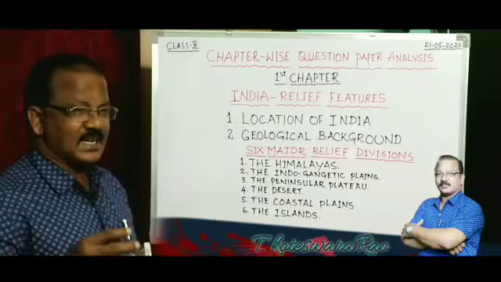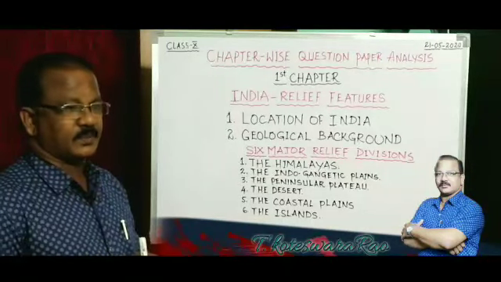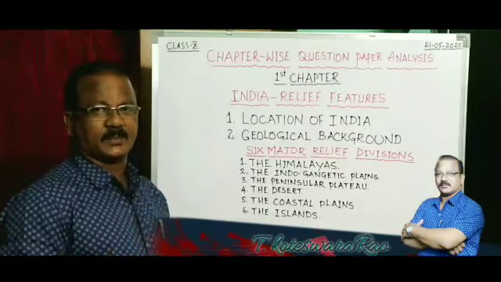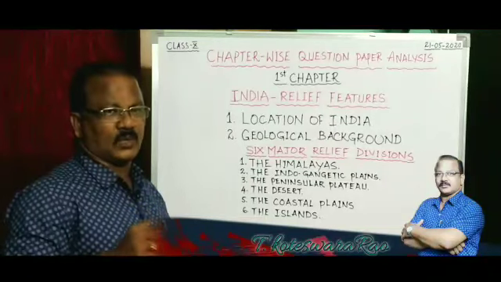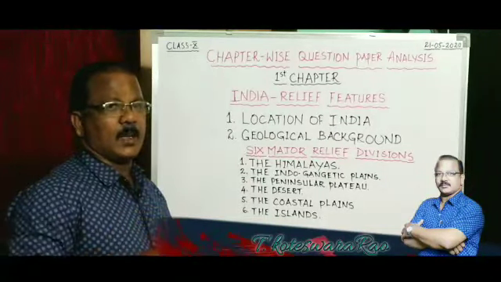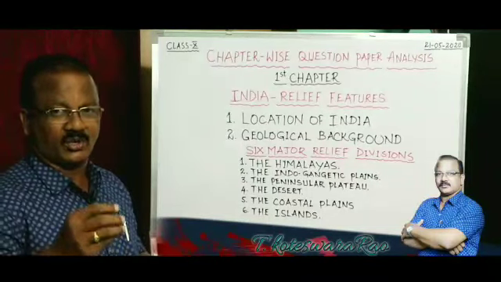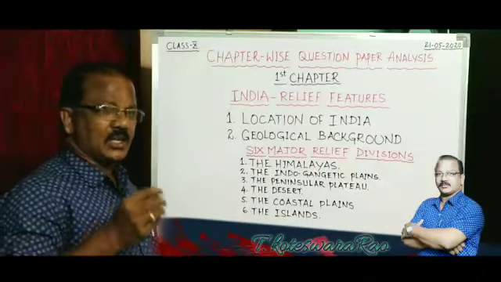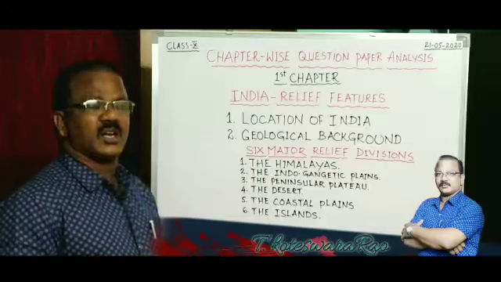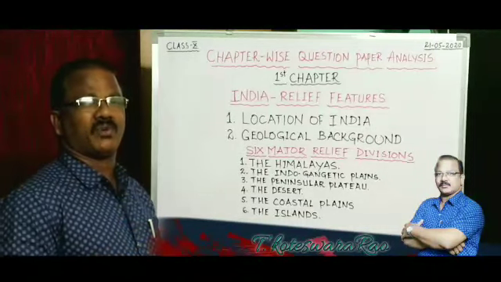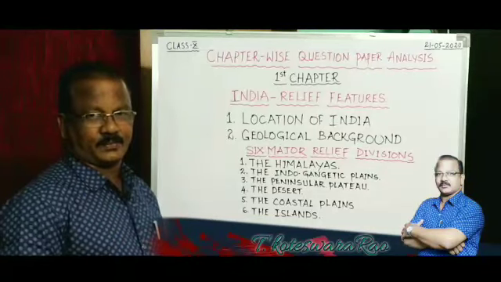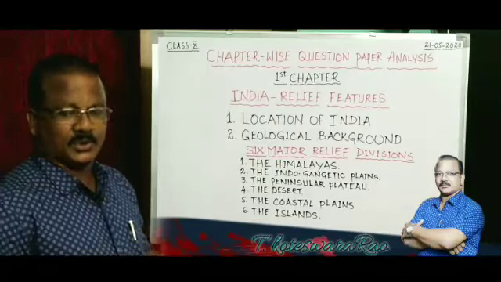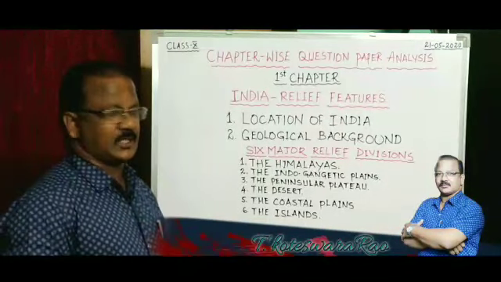And here there are some in-text questions. That is, when did the formation of the Himalayas take place? That is one question. And when did early human beings emerge on the earth? That is one in-text question. And list the Himalayan rivers and peninsular rivers which helped in the formation of the North Indian plain. So these three in-text questions are also important. You should be thorough in these questions.